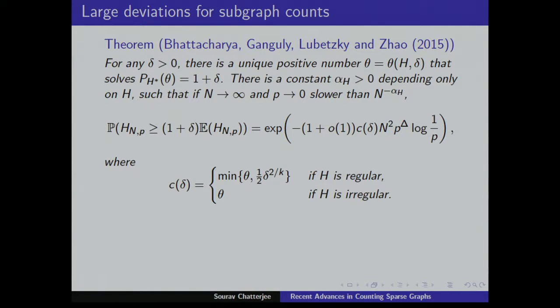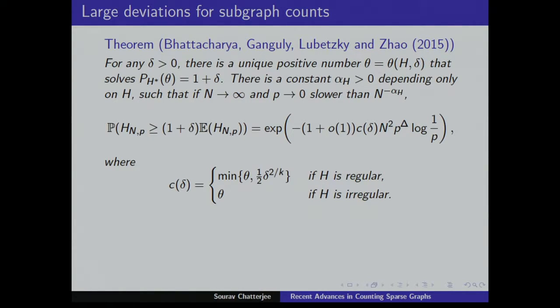For any positive delta, you take some fixed positive delta, you want to understand this probability. You first solve this equation, P_H star of theta equals 1 plus delta. P_H star is the independence polynomial that I defined, the independence polynomial of the H star graph. And then there is a constant alpha depending only on H. I think they were too ashamed to write it down, actually. It's like 1 over 42, but worse than that.